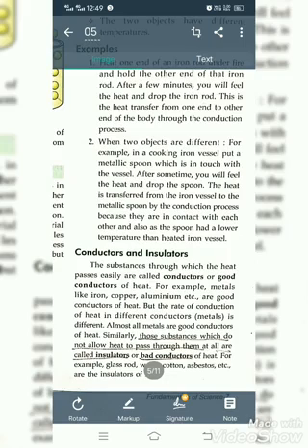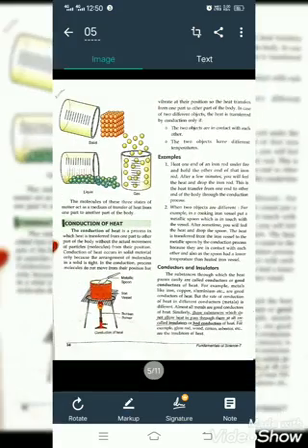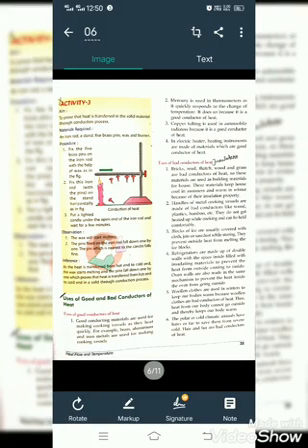These are substances which do not allow heat to pass through them easily. Insulators' second name is bad conductors. Examples of insulators: glass, rod, wood, cotton. Now move to the next page.